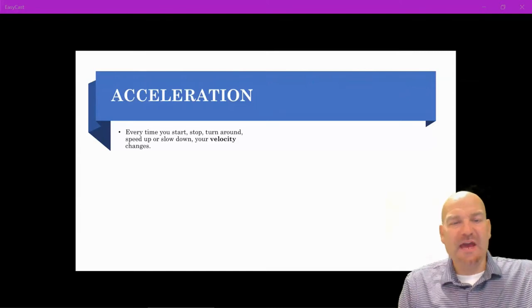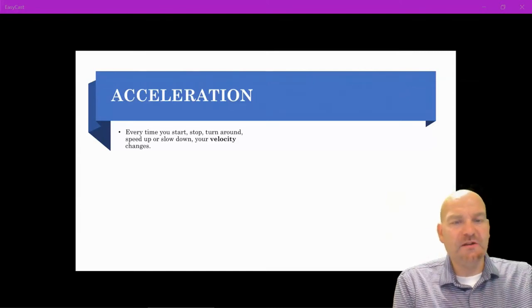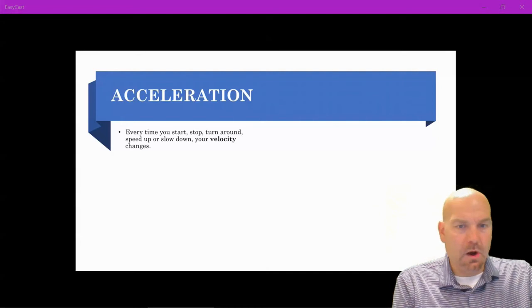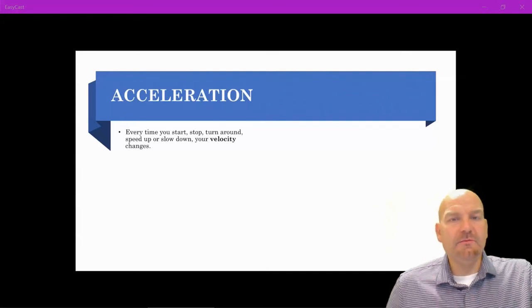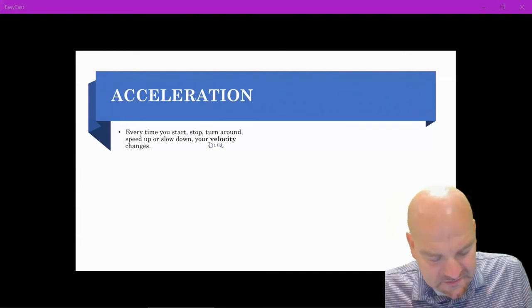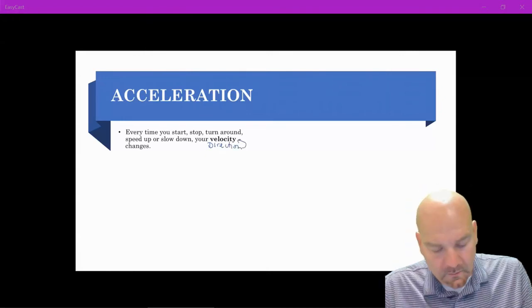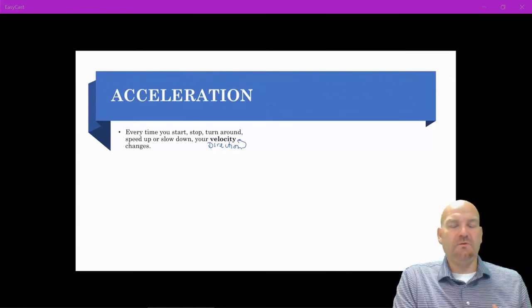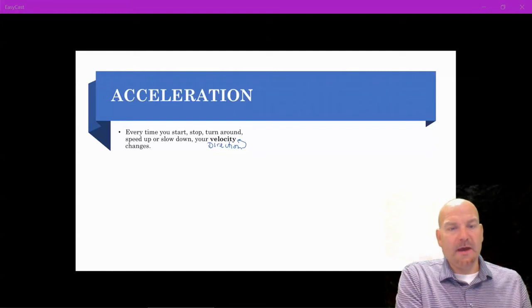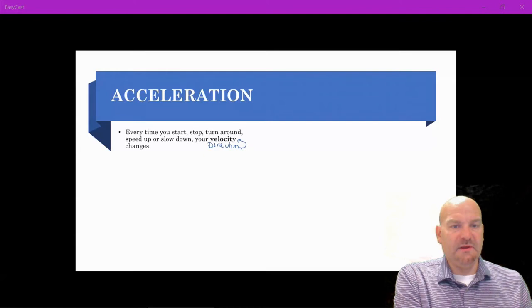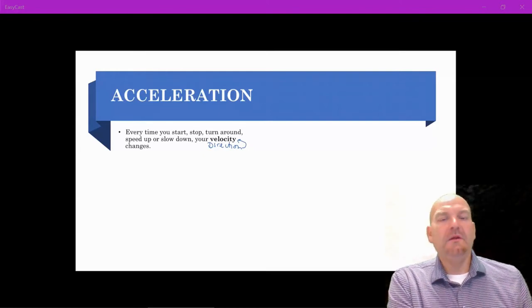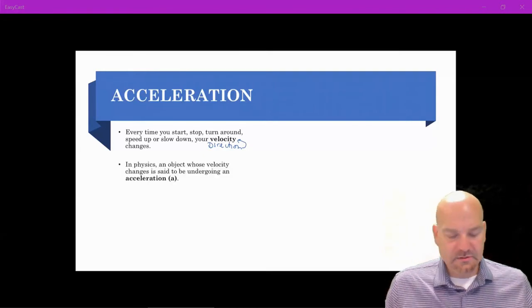Okay, so every time you start, stop, turn around, speed up, slow down, whatever you do, like in a car or walking, your velocity will change. Because remember, velocity depends on your direction. There are two aspects to velocity: how fast you're moving and in what direction. So when I start, stop, speed up, slow down, I'm playing around with how fast. But if I turn around, turn left, or turn right, then I'm playing around with my direction.